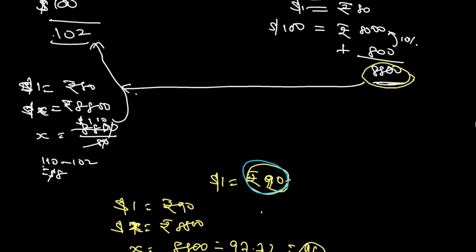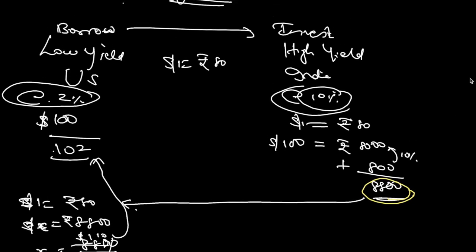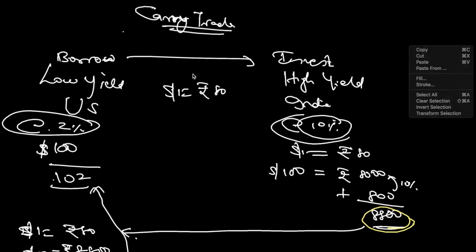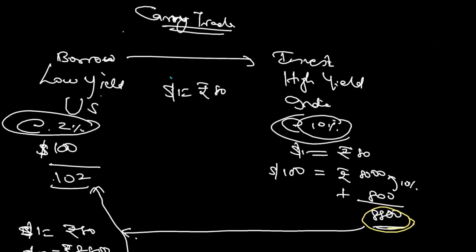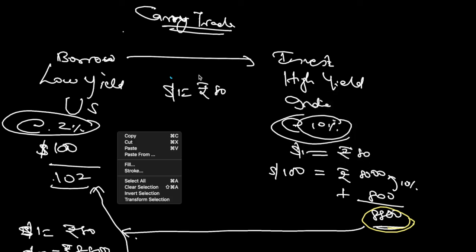So this is an example to help you understand why investors will invest from the US into India. It's called carry trade: borrowing from a low yield market and investing in a high yield market. Hope this helps you understand carry trade.